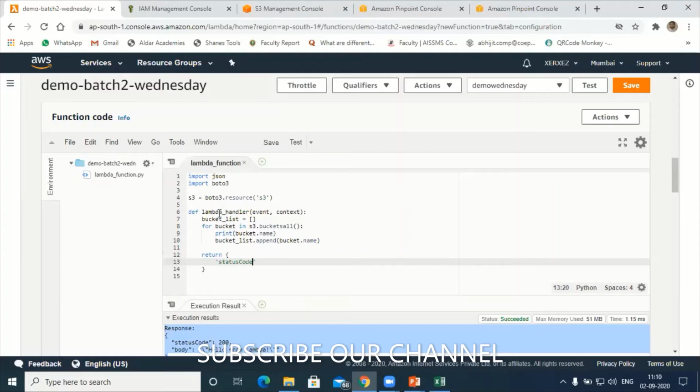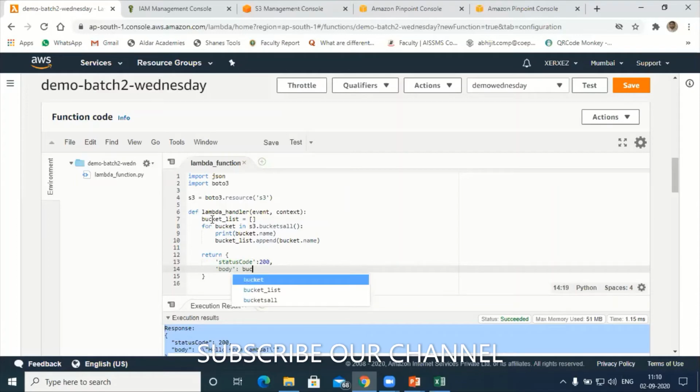Even I got confused many times while writing lambda, L-A-M-B-D-A. Usually I used to write it wrongly, so don't commit such mistakes. Next is 200. Then under body, whatever list I have gathered, I'm going to display using body. So body, just call bucket list. This is it. This is the simple program.